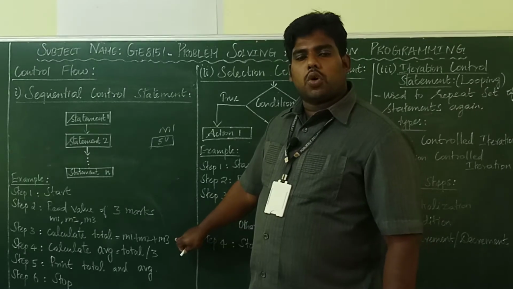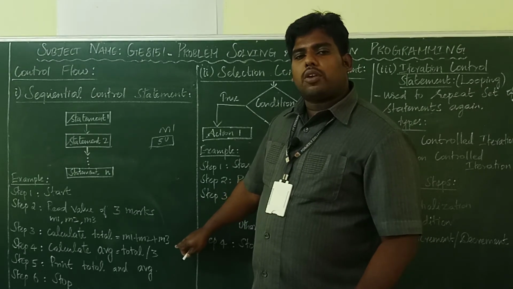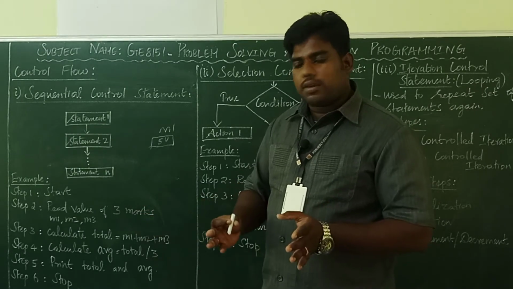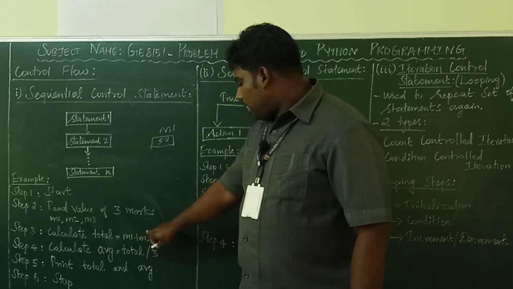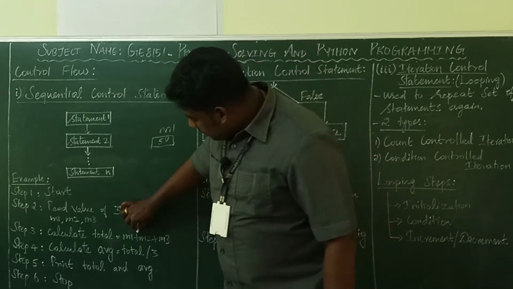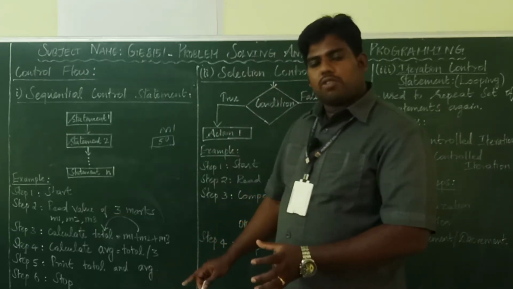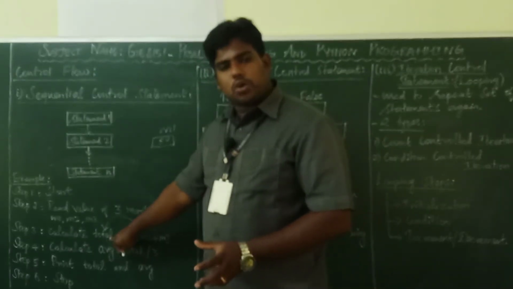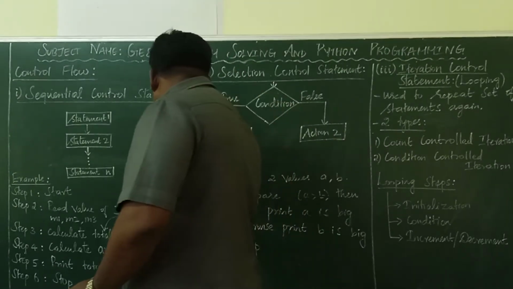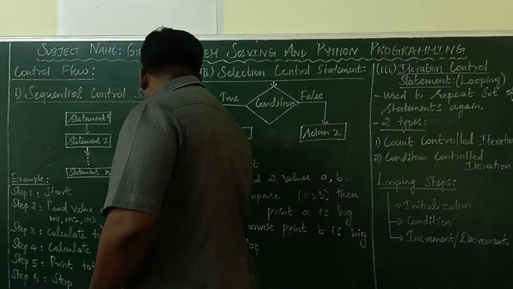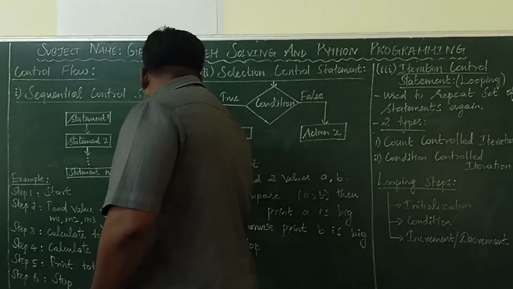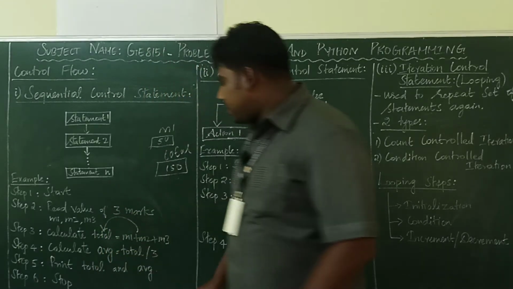Then calculate the total. How do you calculate the total? You have to add the marks: M1 plus M2 plus M3. The answer will be stored inside the variable total. Now the answer will be present inside the total. Inside the total, some answer will be there.